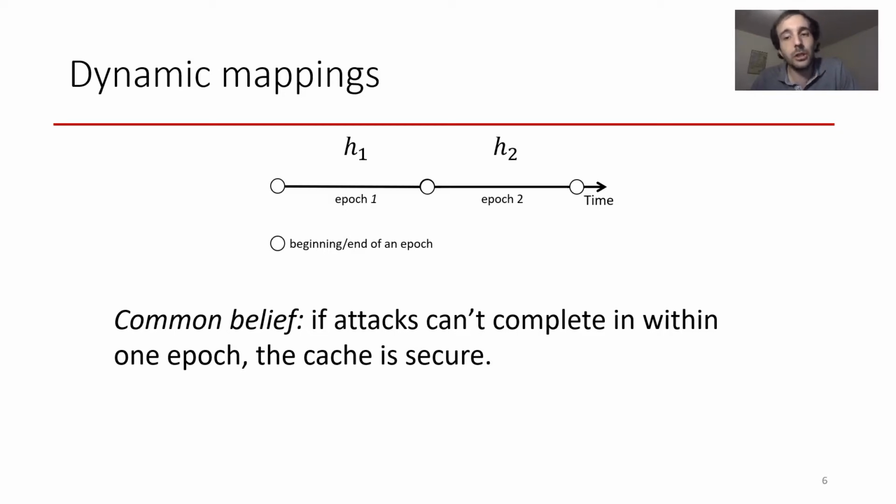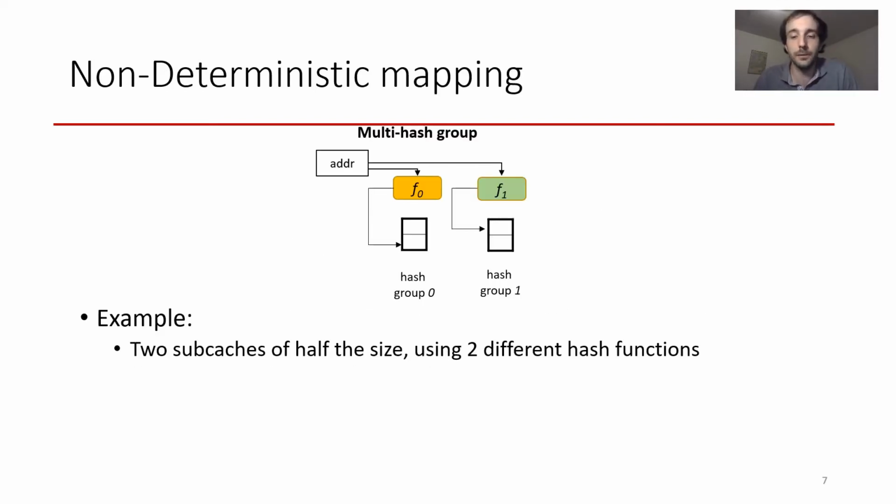Though it is still true that the shorter the epoch is, the more secure the design will be, but the heavier the performance overhead will be. So on top of this idea of dynamic mapping, to allow large enough epochs while enforcing good security, researchers introduced the idea of non-deterministic mapping functions, which is as follows. To make the mapping non-deterministic, the cache is split in several subcaches. For example, in the scenario of the picture, instead of having one cache of 4 cache lines, the cache is partitioned into 2 subcaches of 2 cache lines each, where subcaches use different set index hashing functions. So we name the subcaches hash groups.